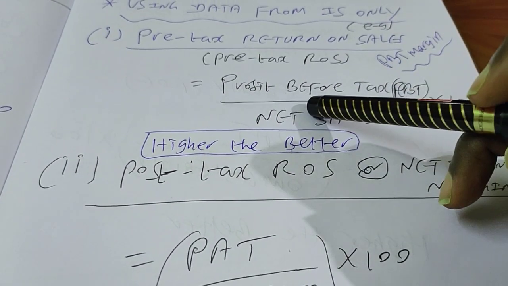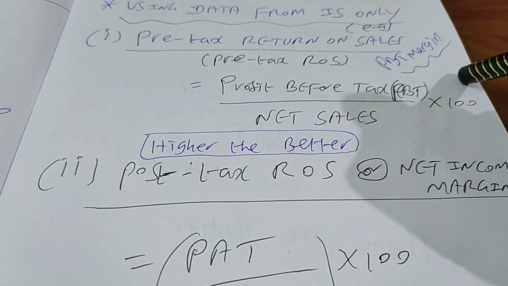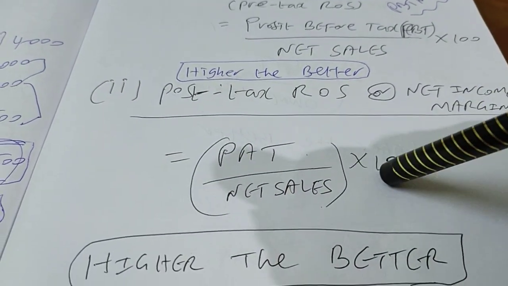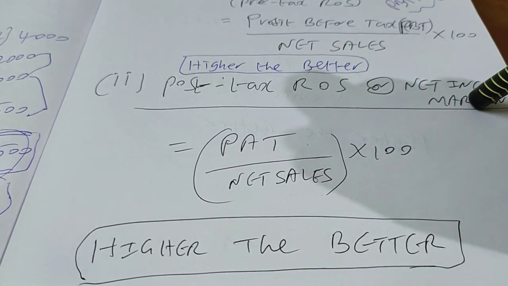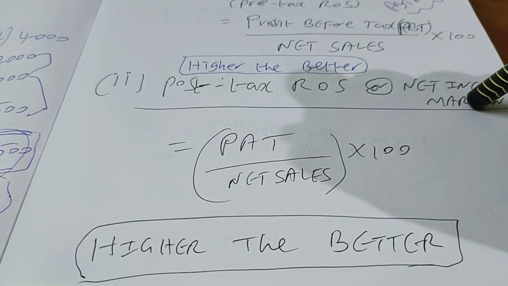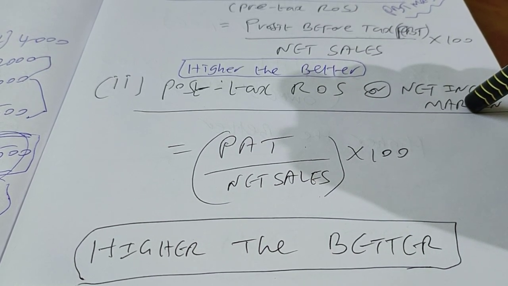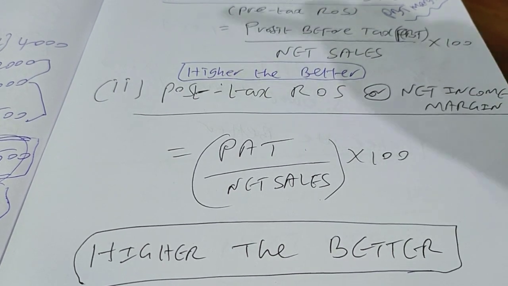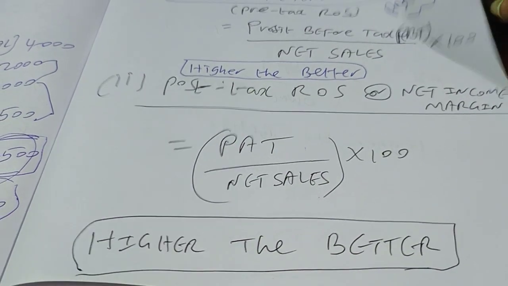I can find out your profit before tax divided by net sales multiplied by 100. I can also find out your profit after income tax divided by net sales, that is your sales, multiplied by 100. Isn't it? Higher the better, for both the ratios. Yes, there are many other profit margins. We are just introducing financial statement analysis to you, so right now this is what you can do using your income statement data.